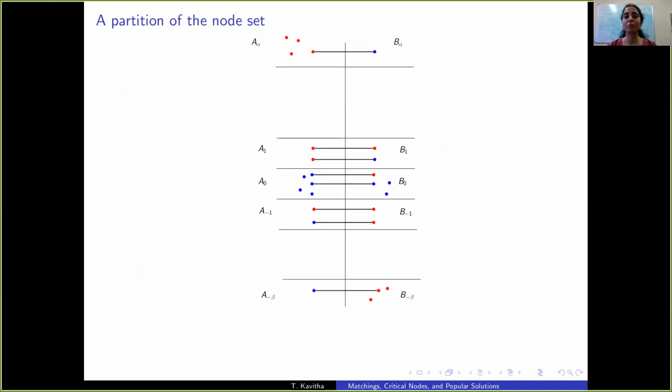So let's look at the following partition of the node set. A_i is the set of nodes in A whose level is i at the end of the algorithm, and B_i is the set of nodes in B that are matched to nodes in A_i at the end of that algorithm.